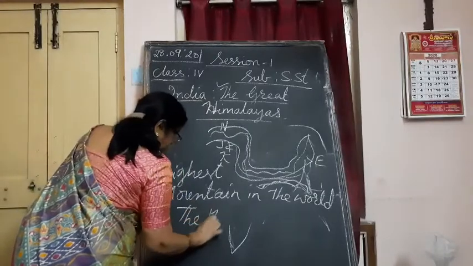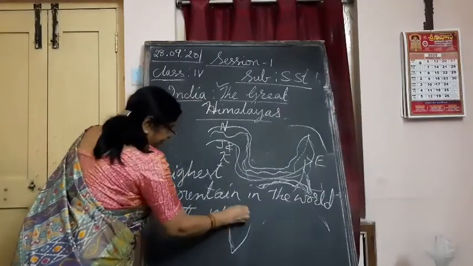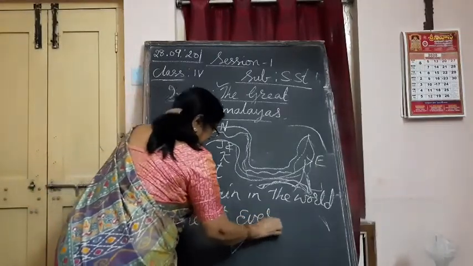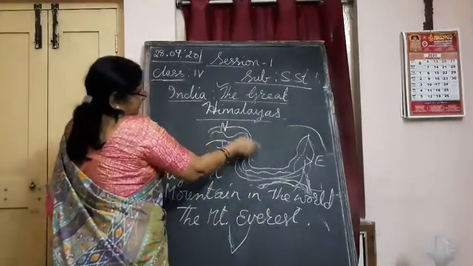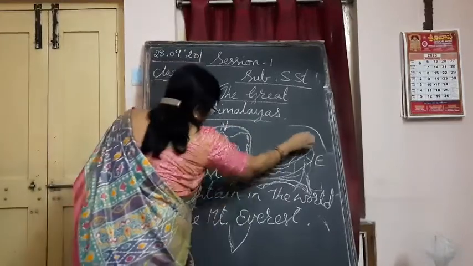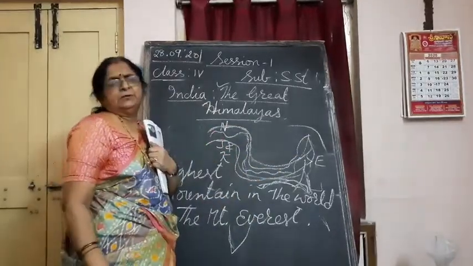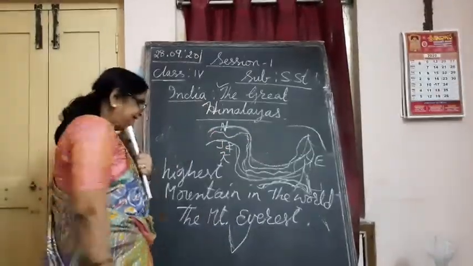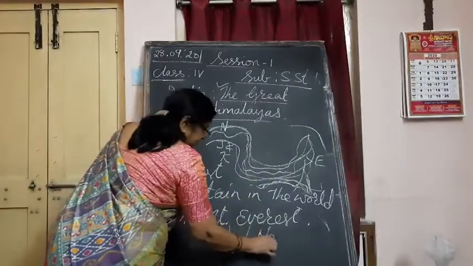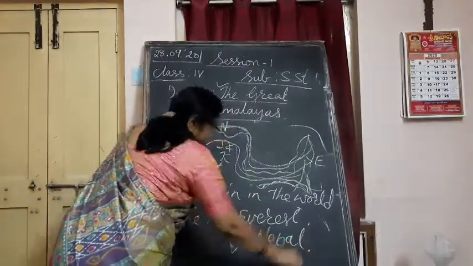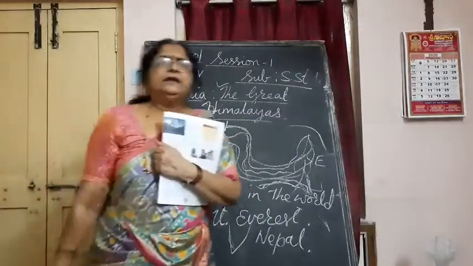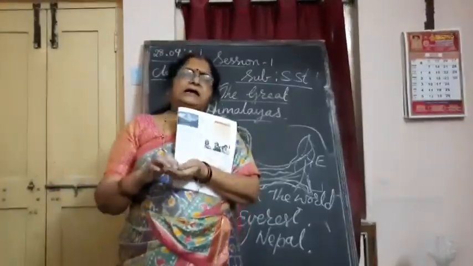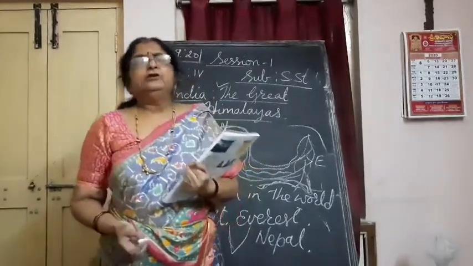Mount Everest is situated in the upper line of these Himalayan mountains. Understand? And it is in Nepal, not in our country, children. It is in Nepal. Okay, so in this Himalayan range, we have the highest mountain in the world, which is